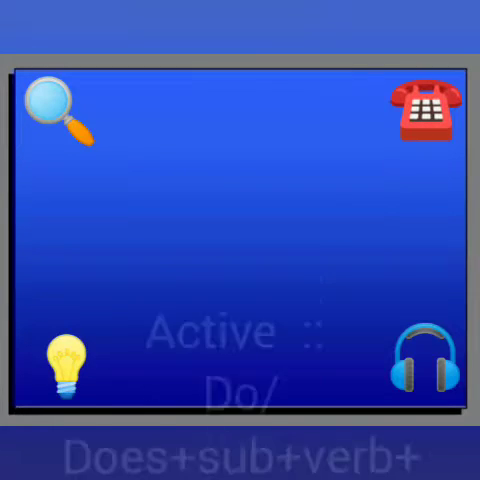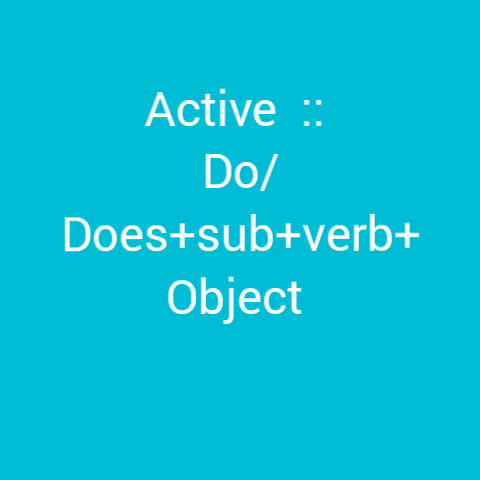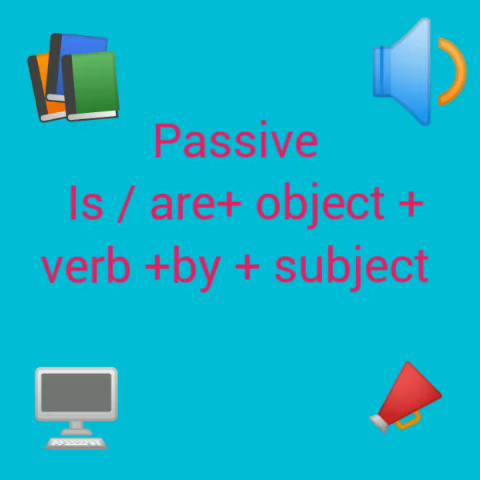Here is the formula for the active voice. Do or does, according to the singular or plural noun or pronoun, plus subject plus verb plus object. And the formula for the passive voice is: is or are, according to the subject noun, plus object plus verb participle plus by, which is very compulsory, plus subject. This is the formula for the passive voice.